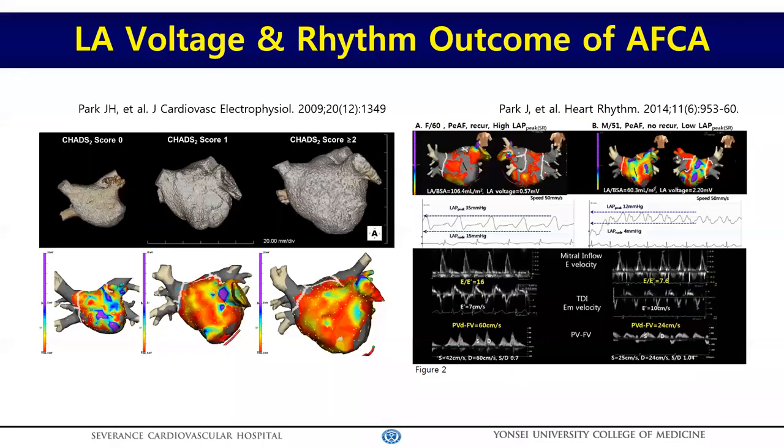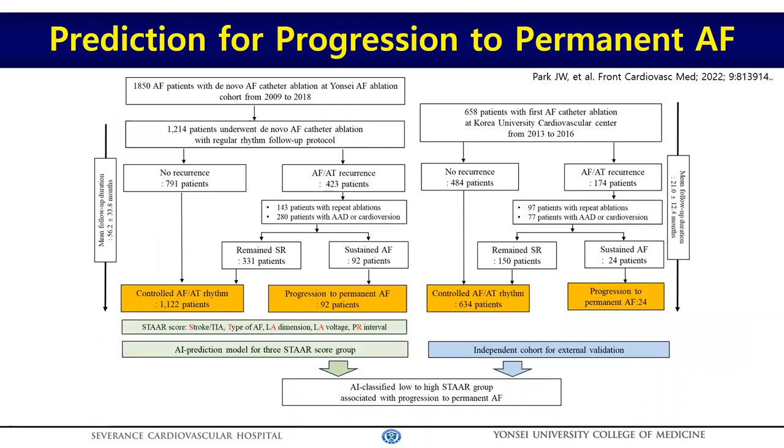In our previous studies, left atrial voltage correlated with atrial structural remodeling and left atrial pressure. And of course, low LA voltage is an independent factor for AF recurrence after ablation. Nevertheless, the problem is that we cannot acquire this prognostic parameter without an invasive mapping procedure. So we designed the clinical trial for the AI-guided prediction model that can predict the progression to permanent AFib after ablation.